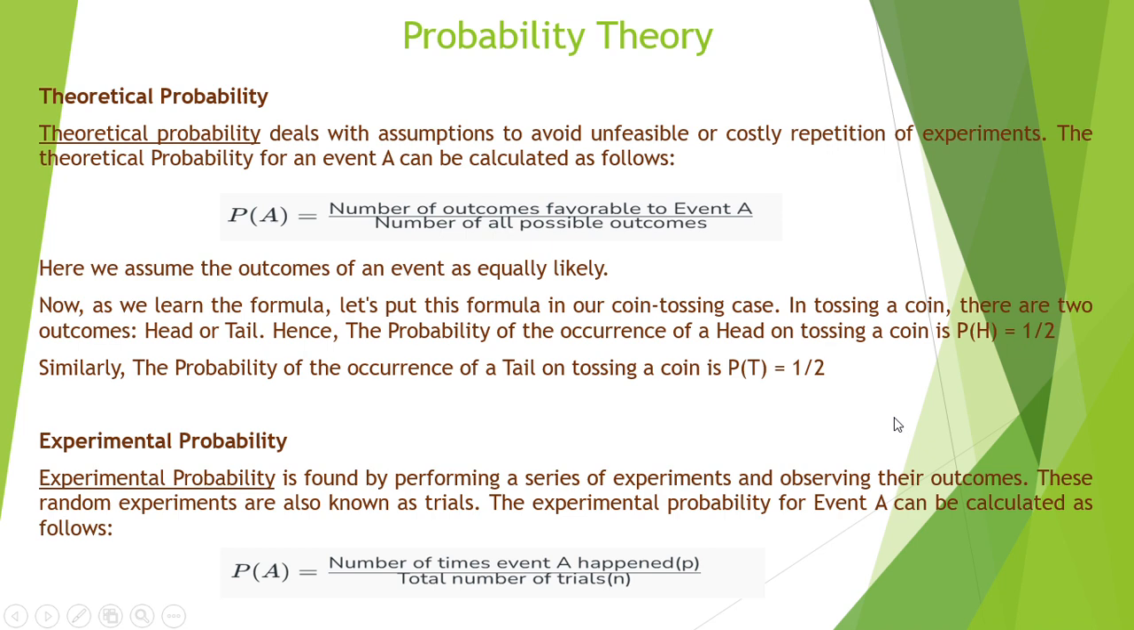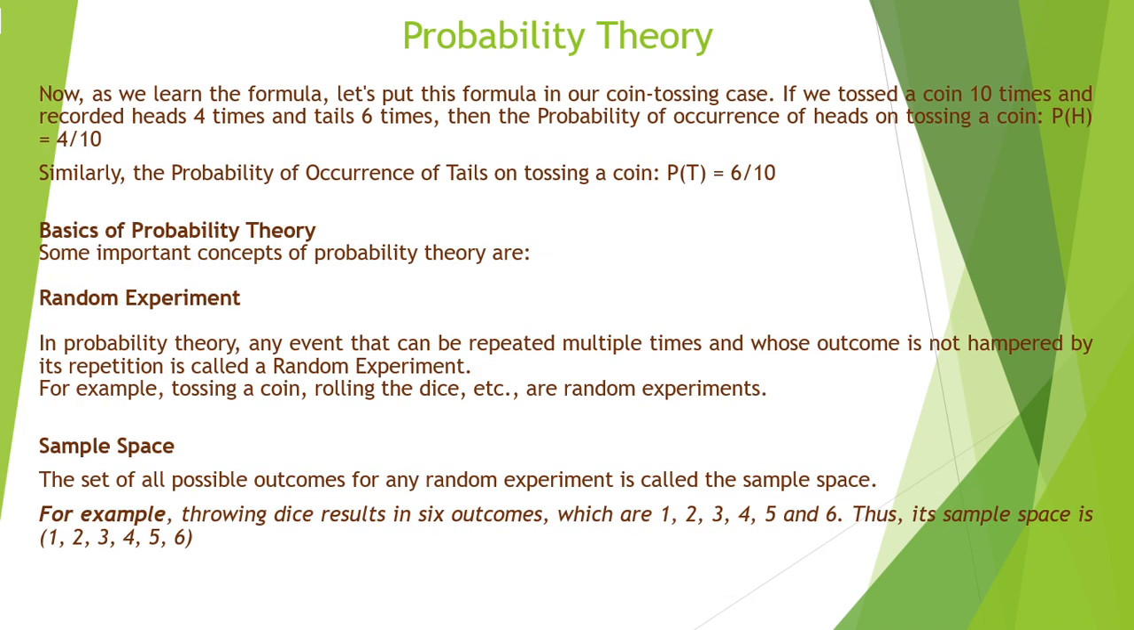Now, experimental probability is found by performing a series of experiments, right? And observing their outcomes. So these random experiments are also known as trials. Okay, so the experimental probability for event A can be defined as P of A is equal to the number of times event A happened, say P, divided by the total number of trials, that is N. So P by N. That is the experimental probability definition.